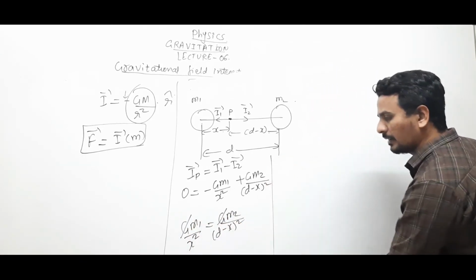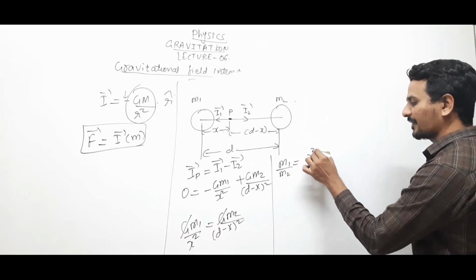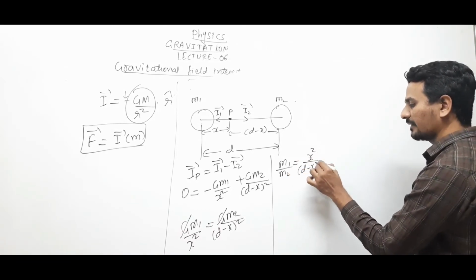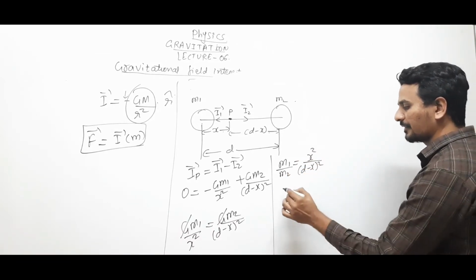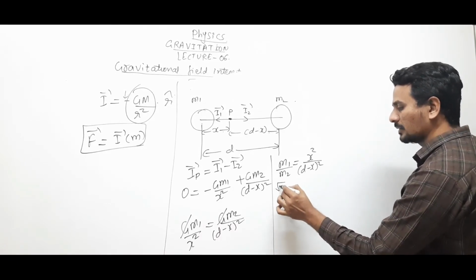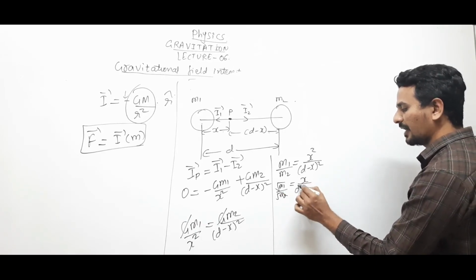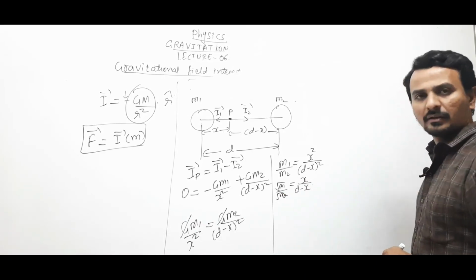G gets cancelled. So m1 by m2 is equal to x square upon d minus x the whole square. So finally, x root of m1 by m2 equals x upon d minus x, right?